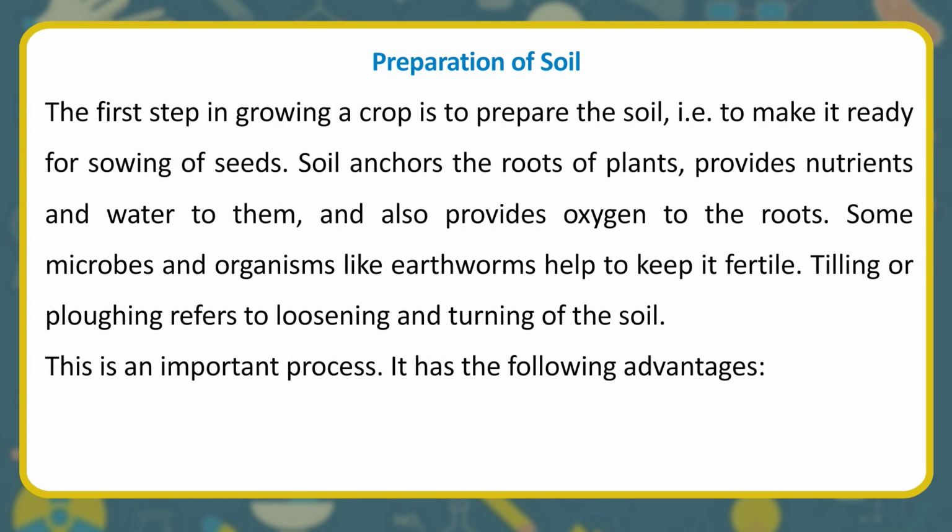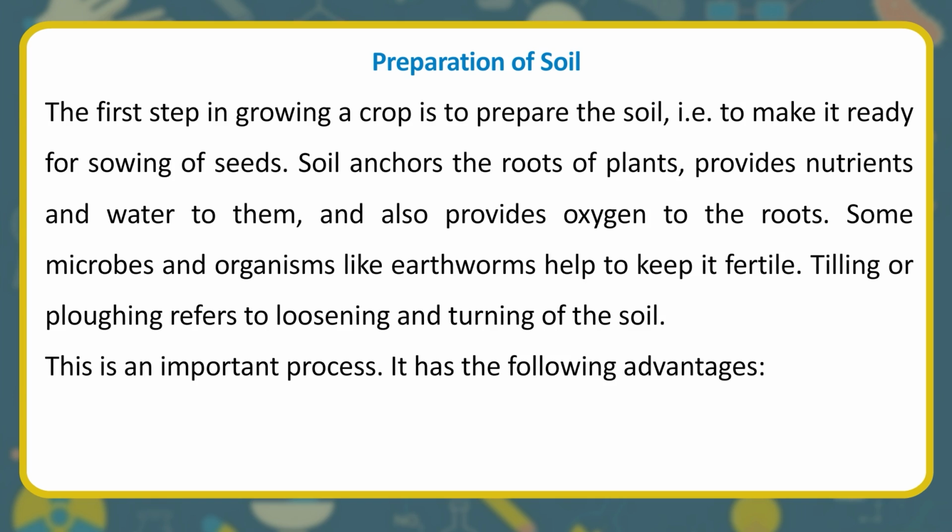Preparation of soil. The first step in growing a crop is to prepare the soil, i.e., to make it ready for sowing of seeds. Soil anchors the roots of plants, provides nutrients and water to them, and also provides oxygen to the roots. Some microbes and organisms like earthworms help to keep it fertile.